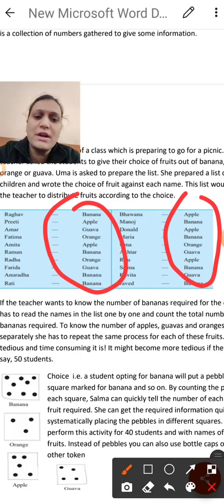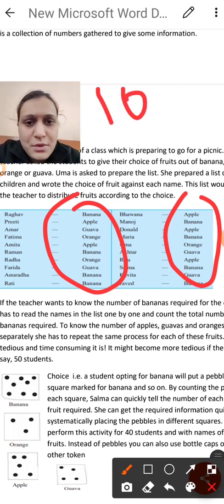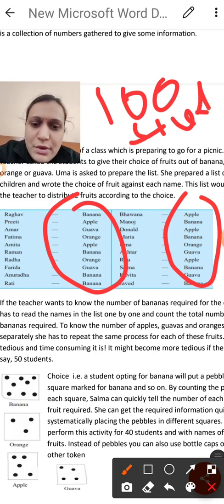Suppose you are taking the record of the data, so how many students are there and how much data can you take? Suppose you are taking a picnic, and suppose 100 students are there. It is tough to record the data of 100 students, no? So one by one, how can you identify which student needs which fruit?